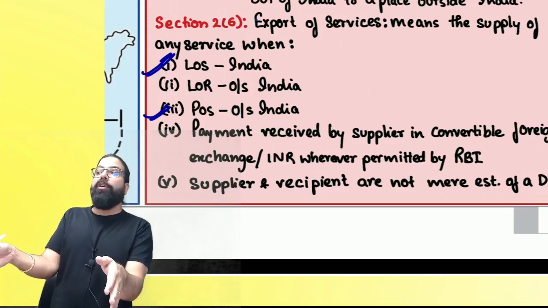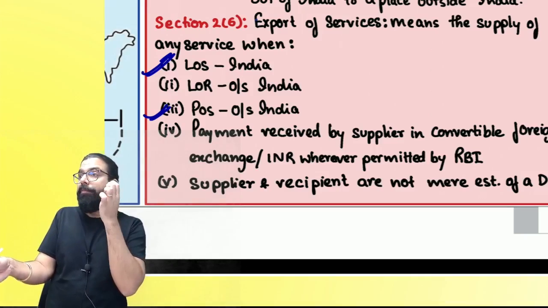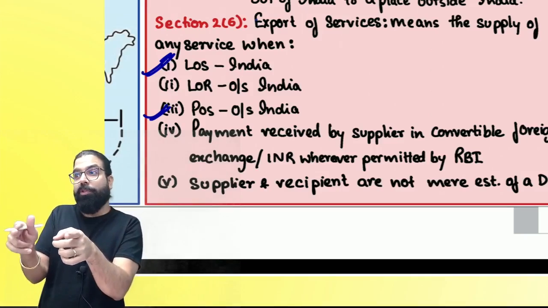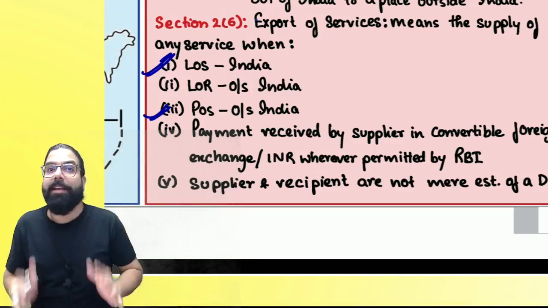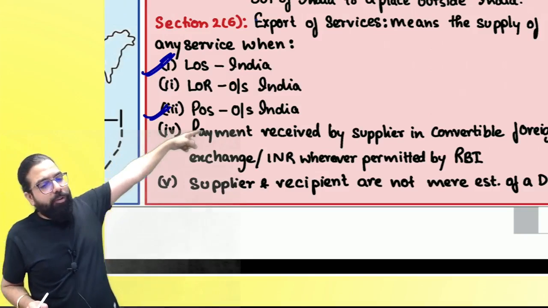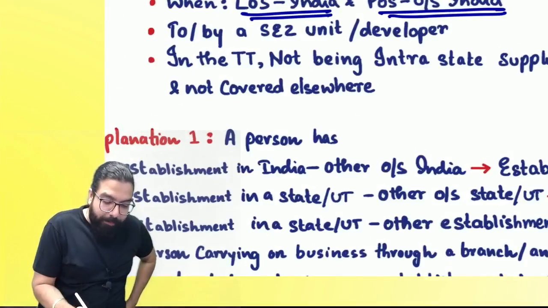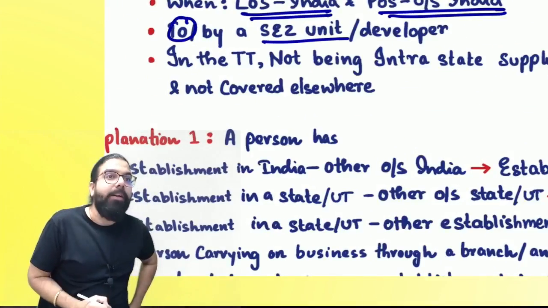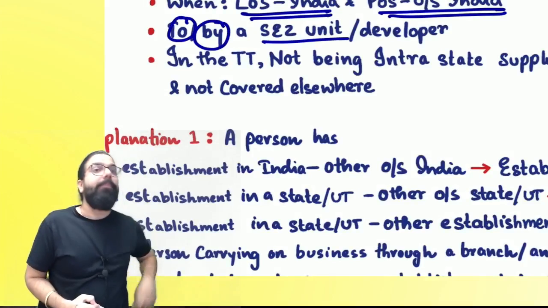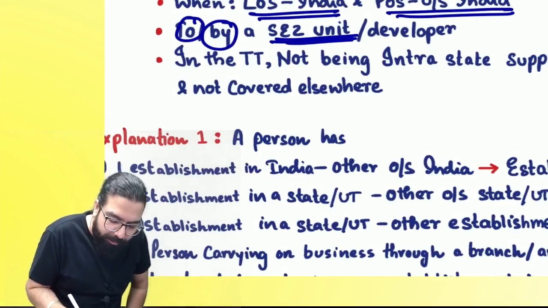So if I tell you, all exports are interstate supply, but not all interstate supplies are exports. Can we go ahead, everyone? Are you all 100% clear? Location of supplier is in India, place of supply is outside India. It will be what, everyone? Interstate supply. And whenever you are supplying to an SEZ, or an SEZ is supplying, it will always be what, everyone?